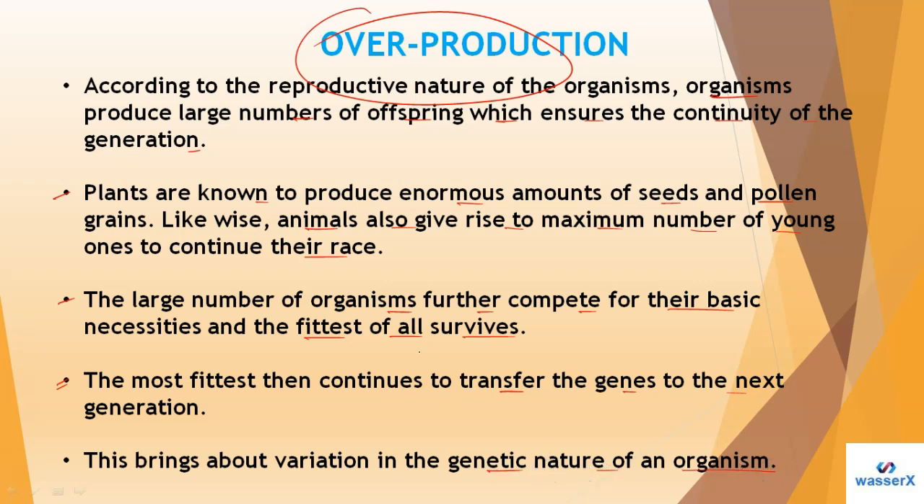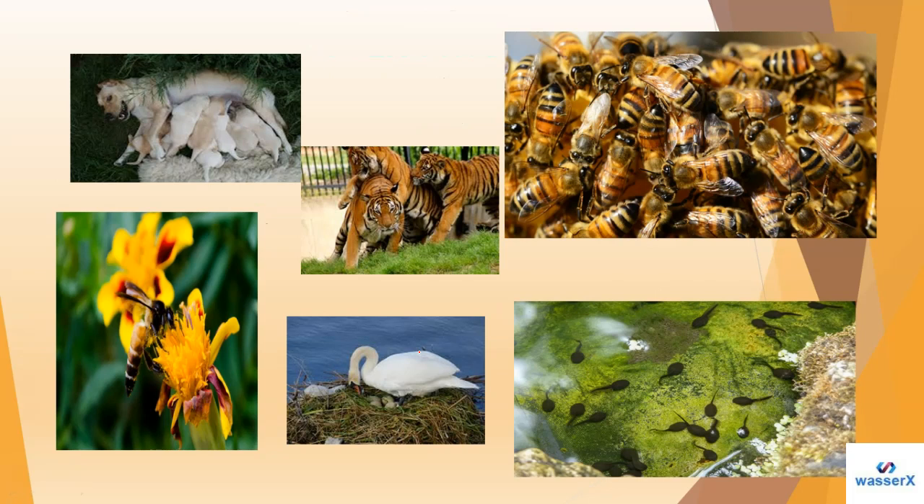Okay, so students, in this manner we are able to understand when the variation takes place, for survival purposes, for the basic necessities, or to be the fittest to survive. In this way, what we call genetic variation also happens. Here in this picture, as you can see, the message is overproduction.